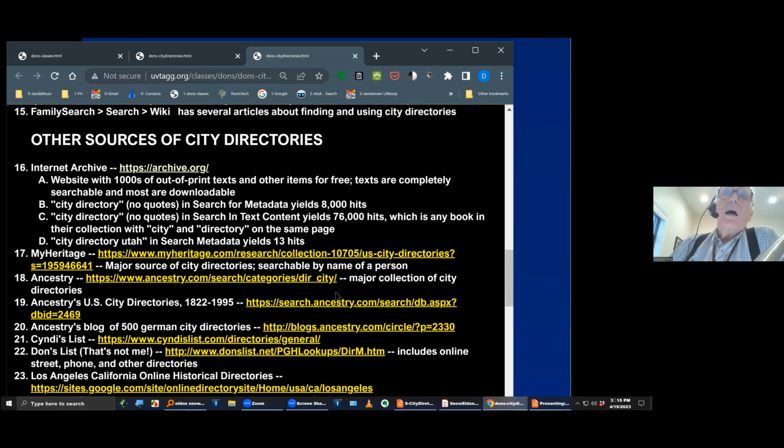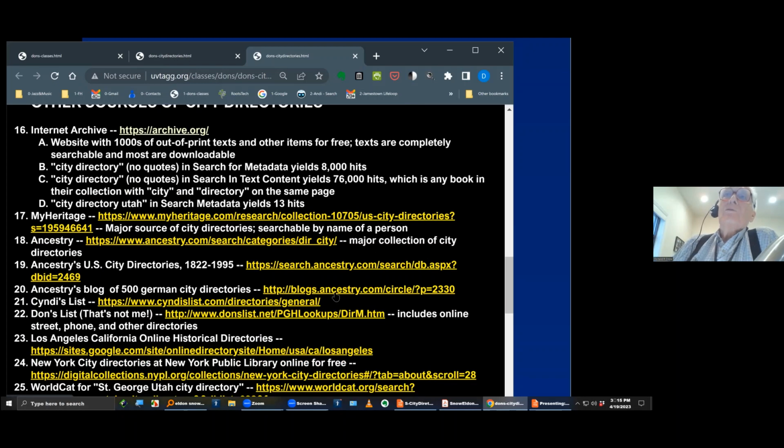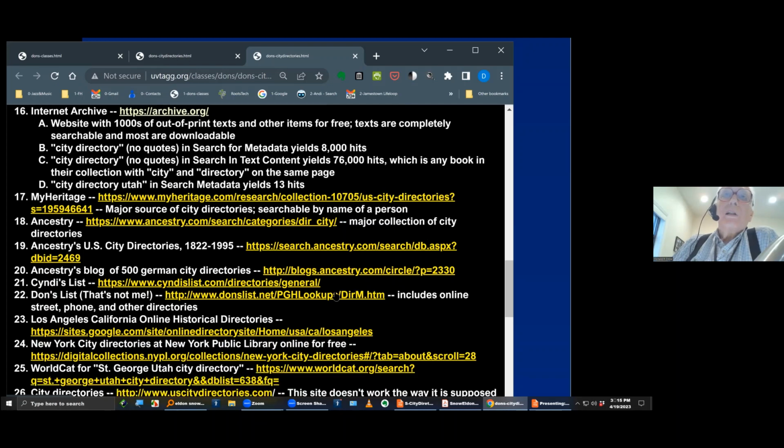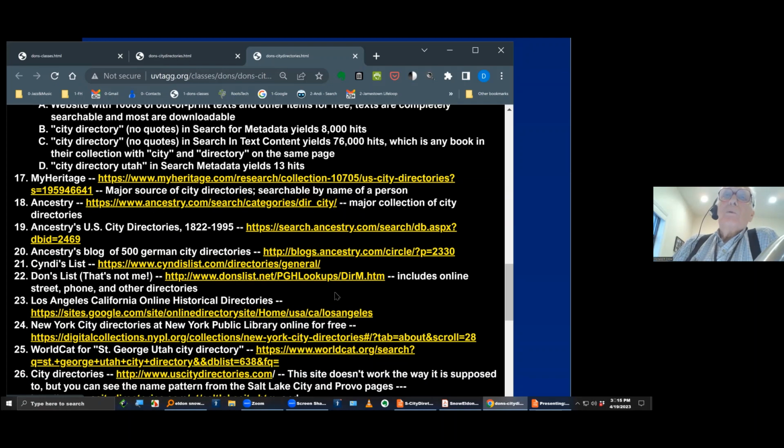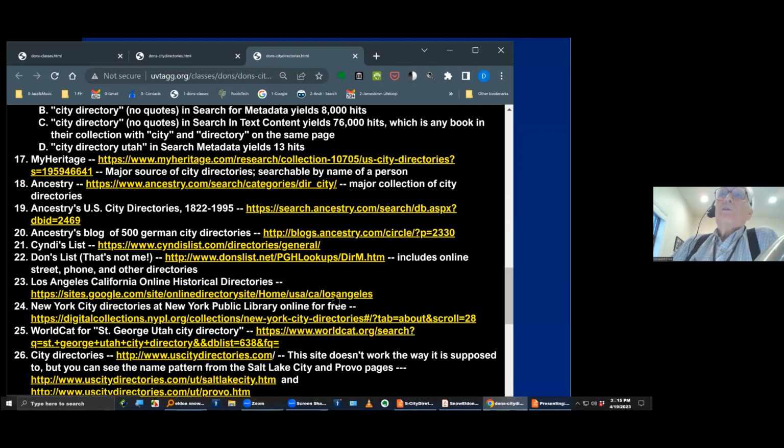Item 17 is My Heritage. That's a partner website with Family Search. They have major collections of city directories. The other items down there, Ancestry has a whole lot of them. And these city directories are not just for the US, but worldwide. They publish city directories in many different countries and languages. Depending on what you're interested in, see what you can find on there. By just searching for city directories and the name of the country you're in or the name of the city, you'll find lots of them.